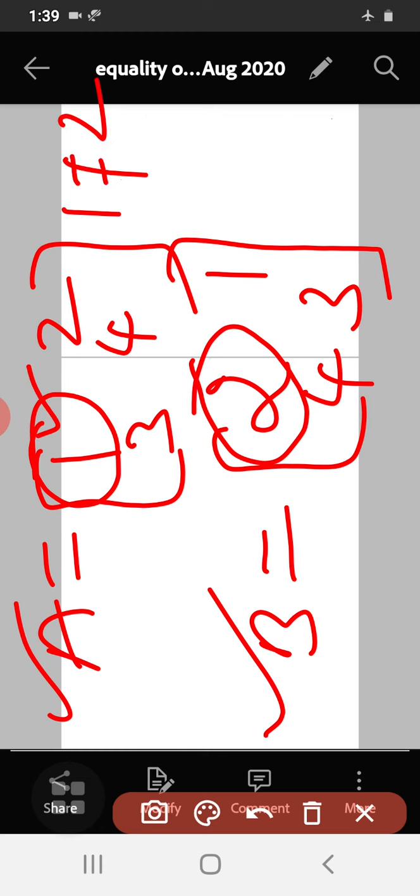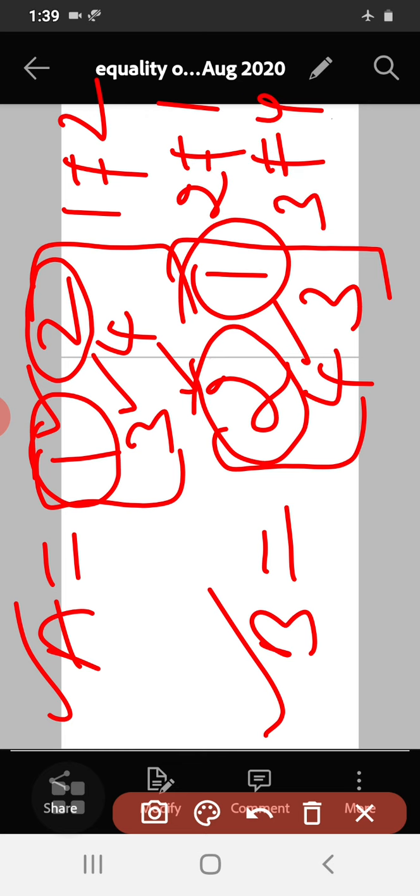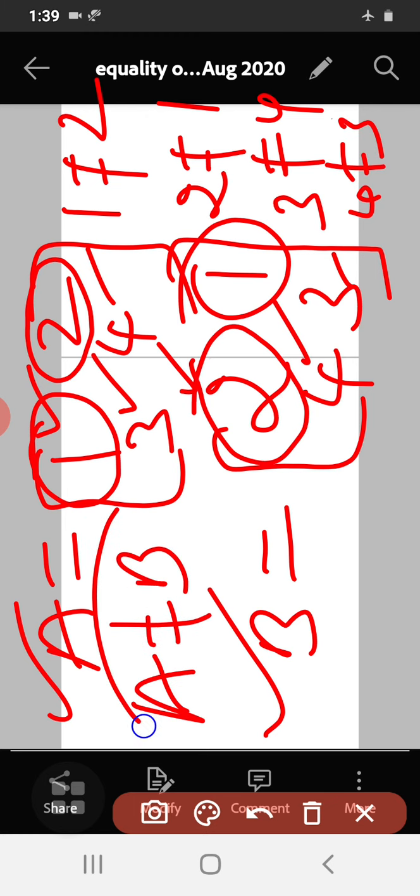You have to compare and observe the corresponding elements. I am telling it repeatedly: corresponding elements. First row, second element is 2; here the first row, second element is 1. So 2 is not equal to 1. And here 3 and here 4 is there, so 3 is not equal to 4. Then here 4 is there and 3 is there, so 4 is not equal to 3. So clearly these two are not equal. Matrix A is not equal to matrix B.